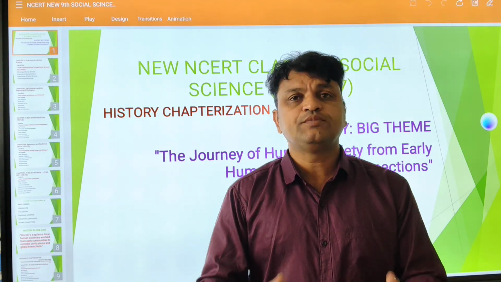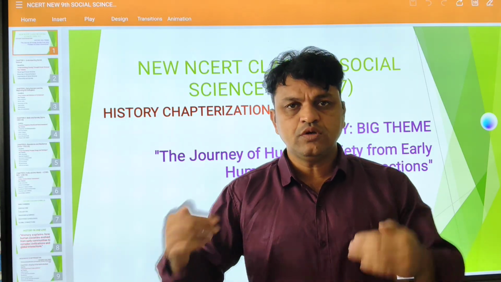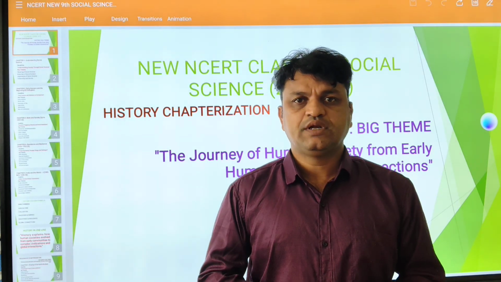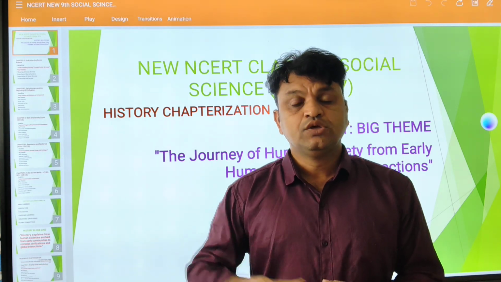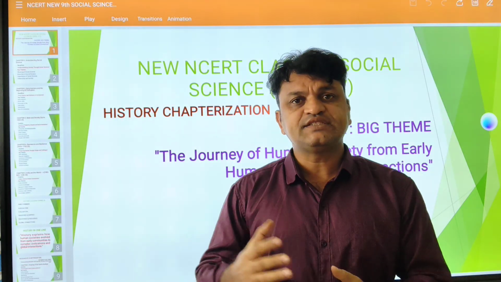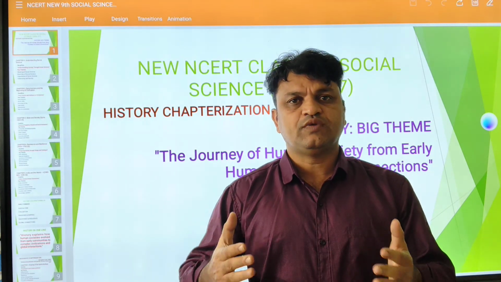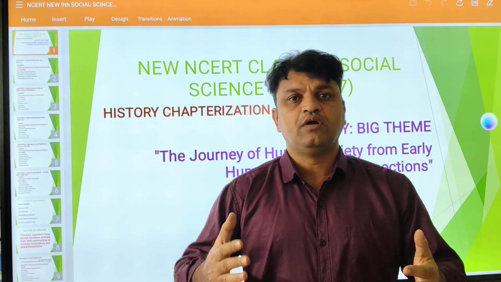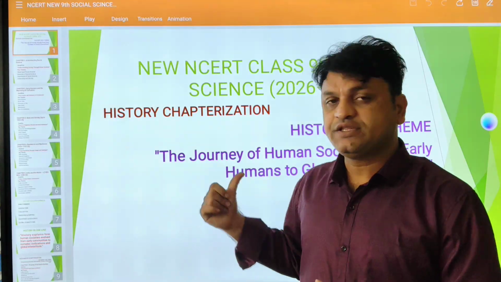So what is the evolution of human beings? How they evolved from monkeys, from apes, to present-day human beings, right? Today our scientific name is Homo sapiens sapiens, right? So we evolved from apes and monkeys, okay? So we are going to trace the history, how early humans lived, what the cultural evolution and the society evolution was, how they evolved into present-day modern human beings, right? So this is the big theme you need to understand.